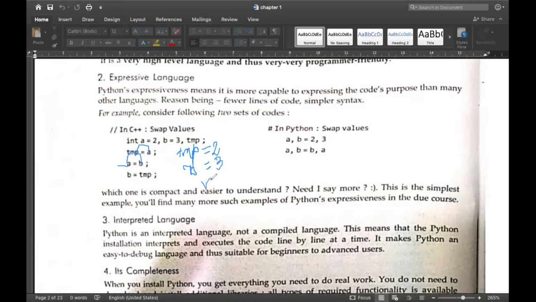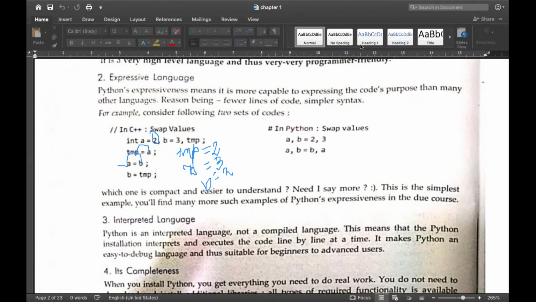Now finally, B equals TMP means the value of TMP will be assigned to B. TMP has the value 2, so that will be assigned to B. Initially the value of A was 2 and B was 3. After the swapping process, the value of A has changed to 3 and B has changed to 2. So these two variables are exchanging their values. That is the meaning of swapping the values.